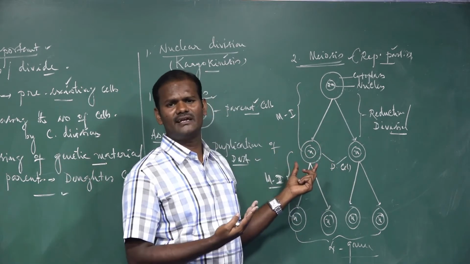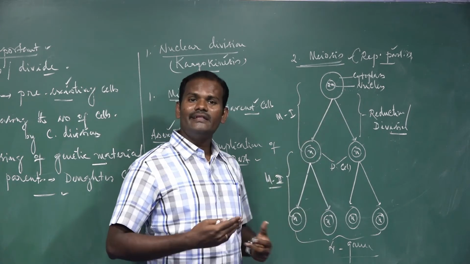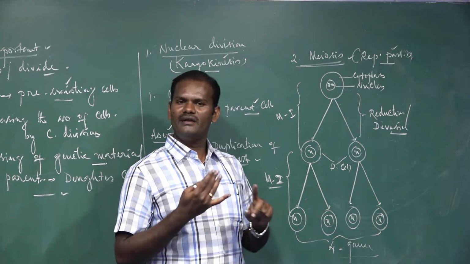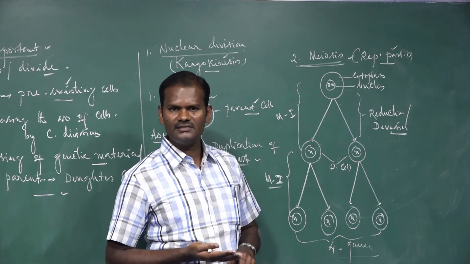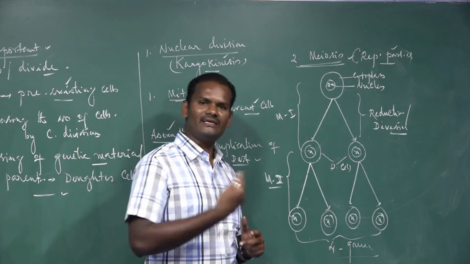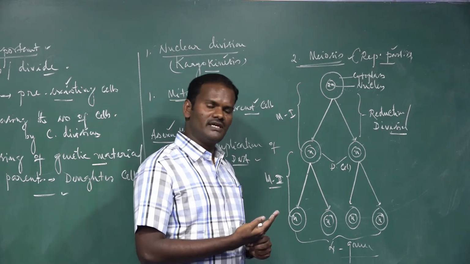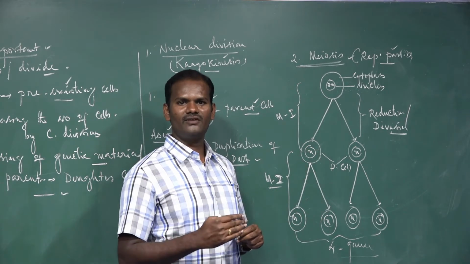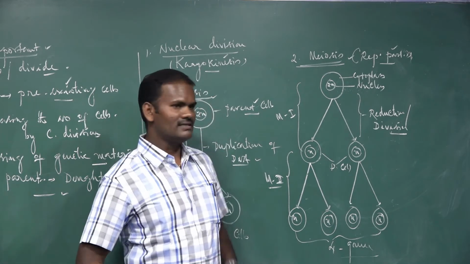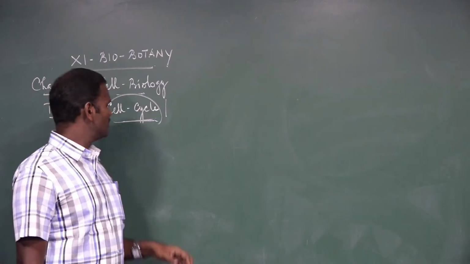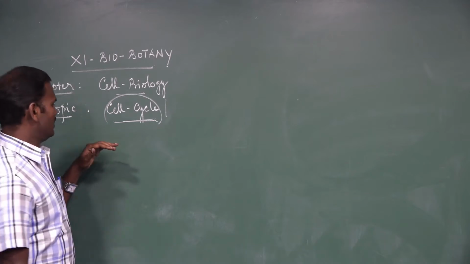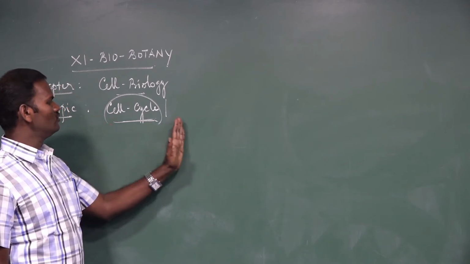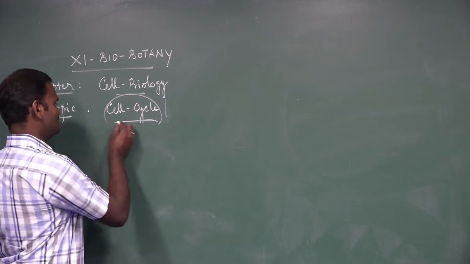Before cell division, all these living cells prepare certain raw materials, enzymes, DNA, RNA for protein synthesis. Everything is essential for the next stage. So before cell division, all these cells prepare these raw materials. It is nothing but interphase, also part of the cell cycle. The cell cycle is a regular series of events, a lot of events that take place, in which a single cell is divided into 2 daughter cells. These are called the cell cycle.